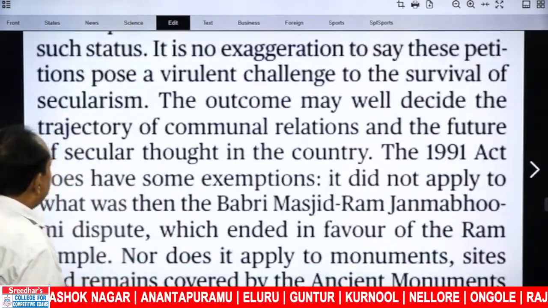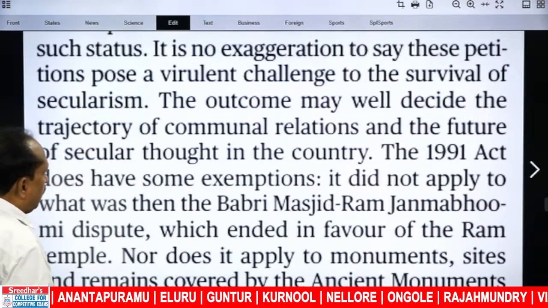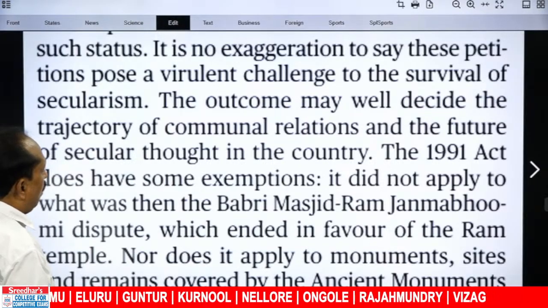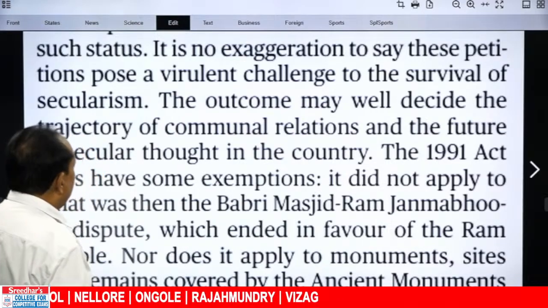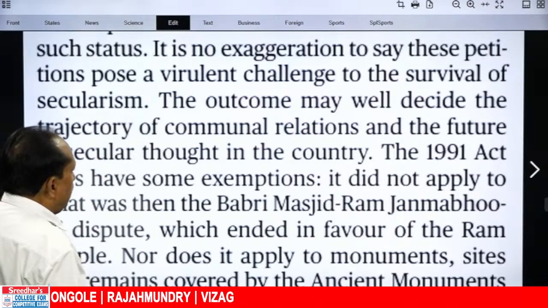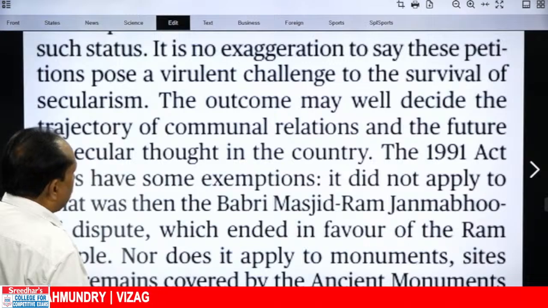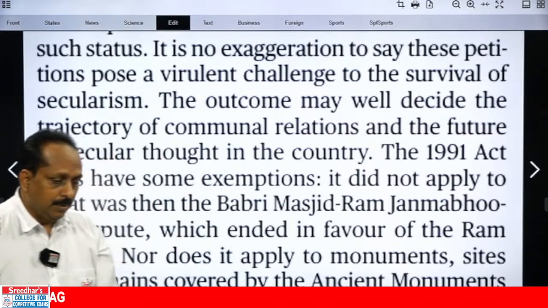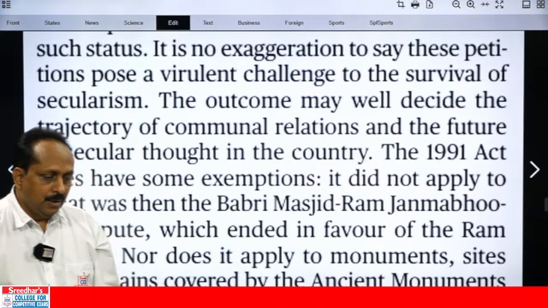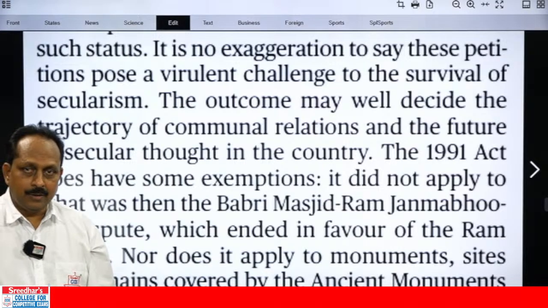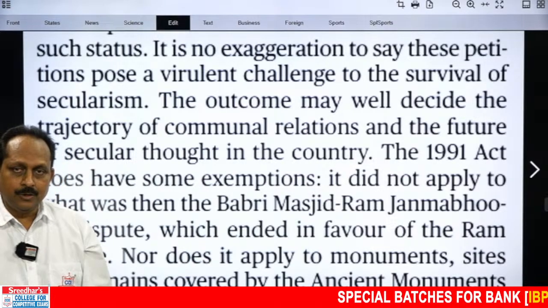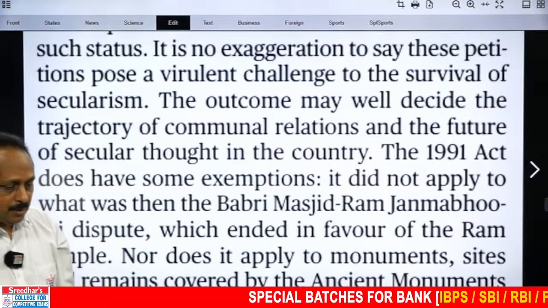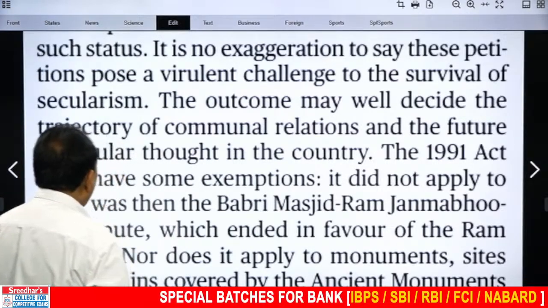The outcome may well decide the trajectory. Here trajectory means the direction, the path, the outcome of whatever the court says. The outcome may well decide the trajectory of communal relations and the future of secular thought in the country. It is going to make a deep or profound impact. Virulent challenge means something negative, bad. Virus is always bad. You guys know the word virus. Based on that, this word has been used. Negative impact. You have to take it that way.